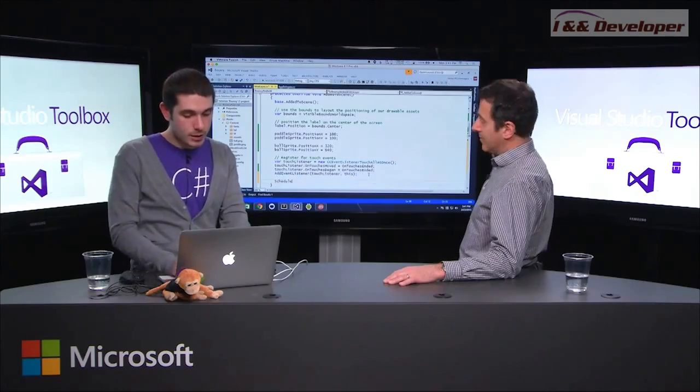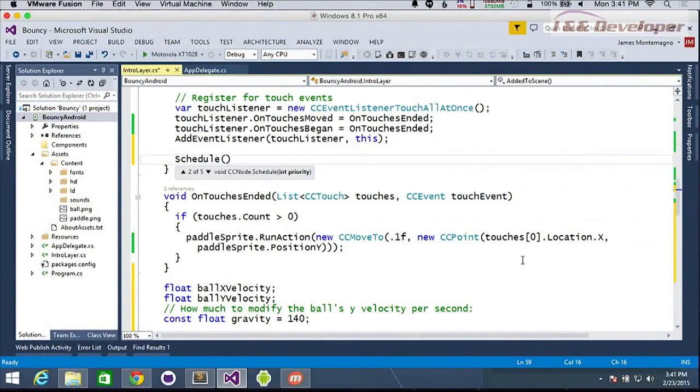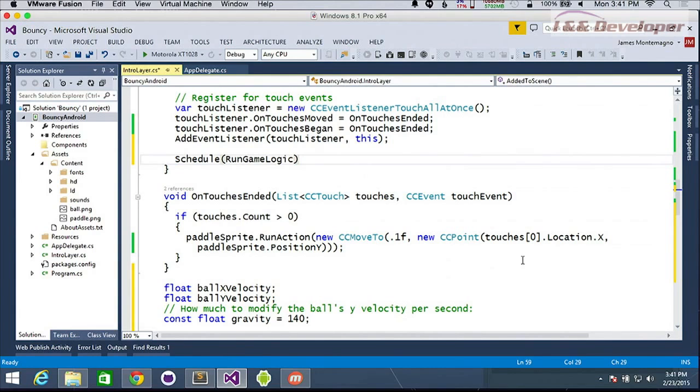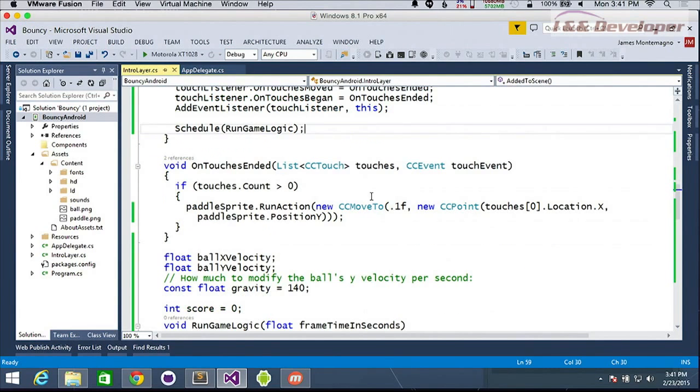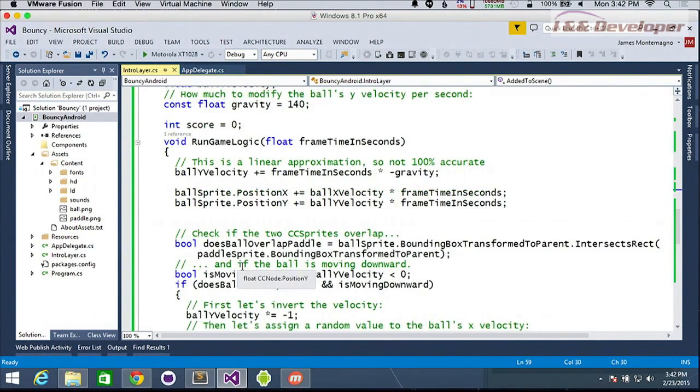Right. So we're going to schedule, and what this is going to take in is an action, and we can see it's a float action here, which is going to be our run game logic method. So now every single frame of our game, and we can obviously optimize this, it doesn't have to be every frame per se, but it's going to run this game logic here. Boom.